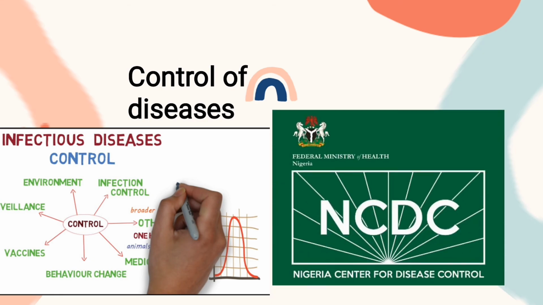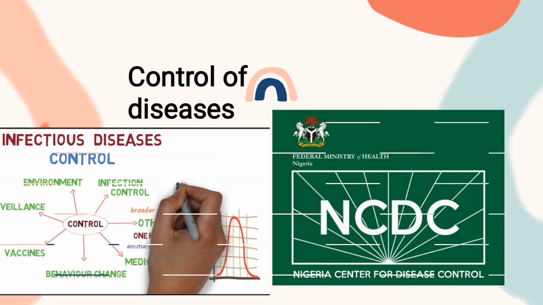These are the methods of controlling disease. Like in Nigeria, we have an organization called the Nigeria Centre for Disease Control, NCDC. This organization is there to control disease in the country, which is one of the methods of maintaining good health.